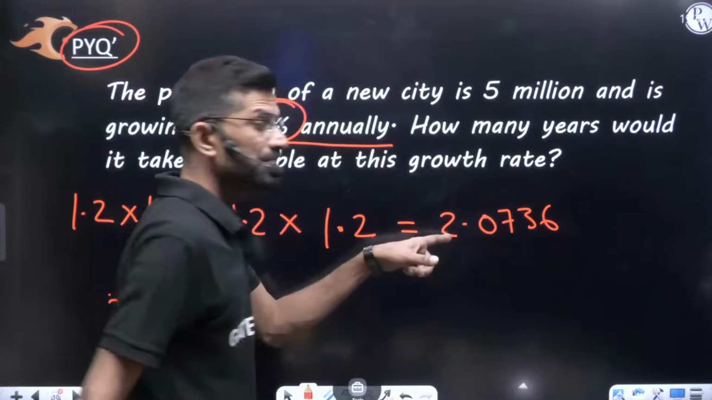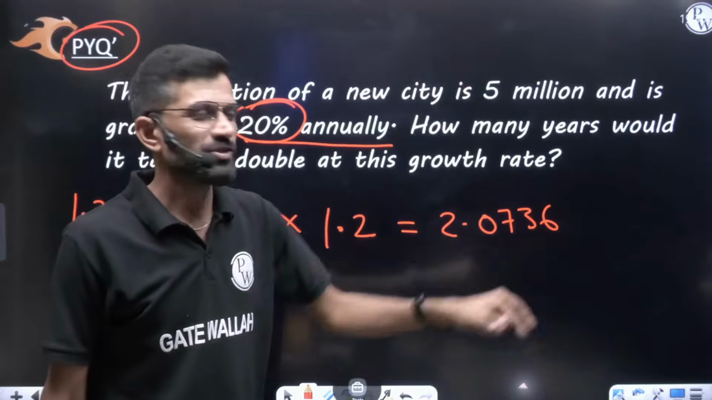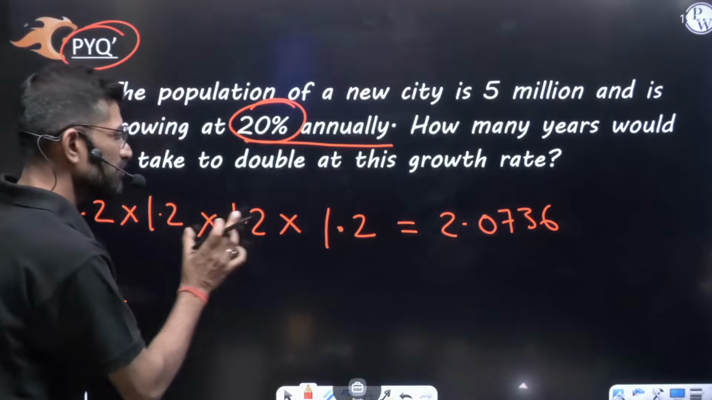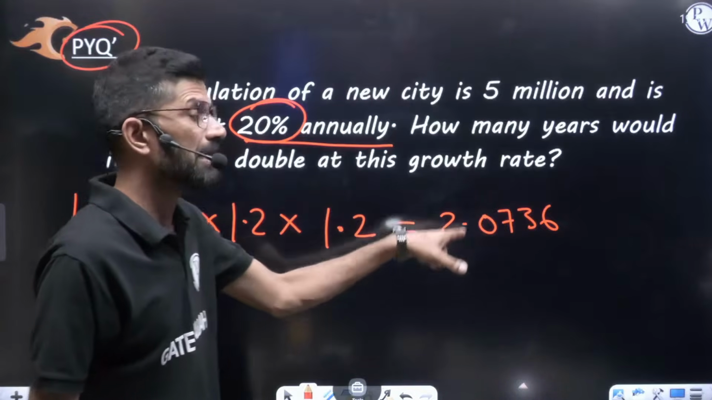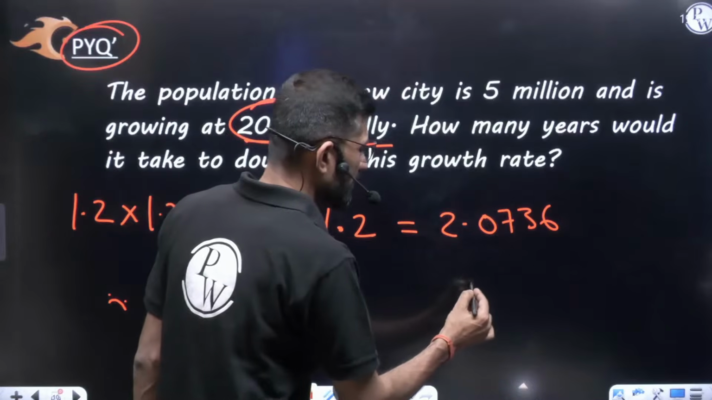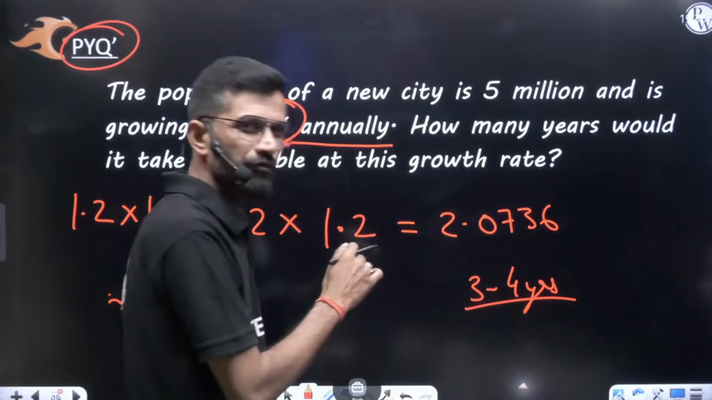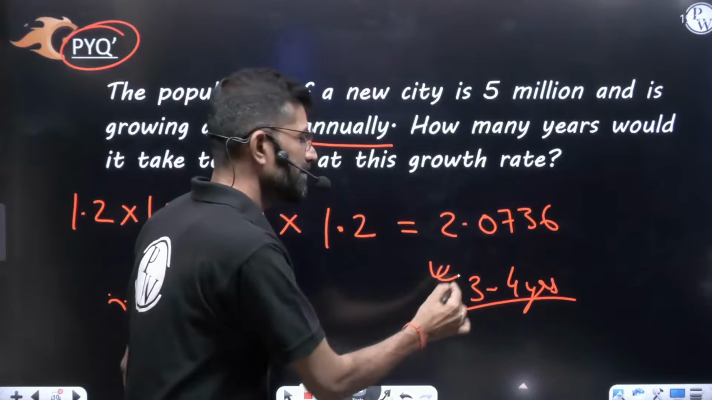2.0736. It is becoming now double. Double, not only double, a little bit more than double. So the option, how many years did it take? 4 years. In 4 years, it is becoming more than double. They want double. So the option given over there was 3 to 4 years. A little bit less than 4 years. So you have to select the option 3 to 4 years.